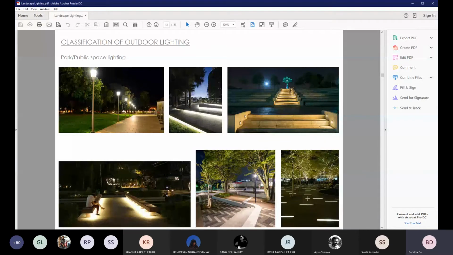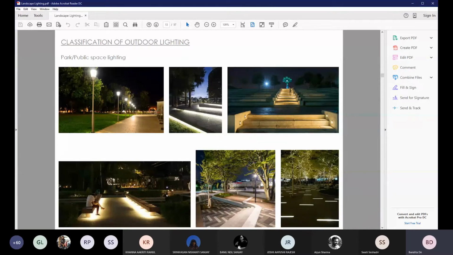Now, for all these lighting classifications that we were talking about, a public or a park space is a very good example where all of those come together. I put this slide together because all of you are now designing your landscape spaces, and you'll eventually start thinking of your lighting concept. So you will have pathways that you will have to light up, and it has to be functionally adequate.